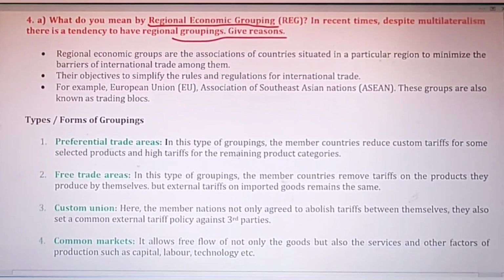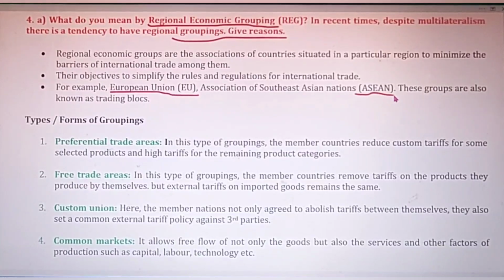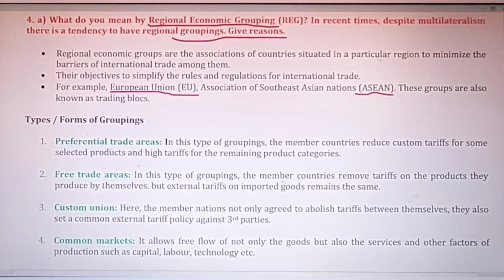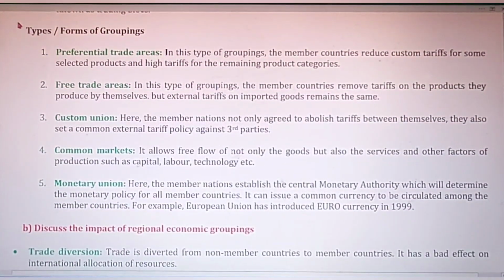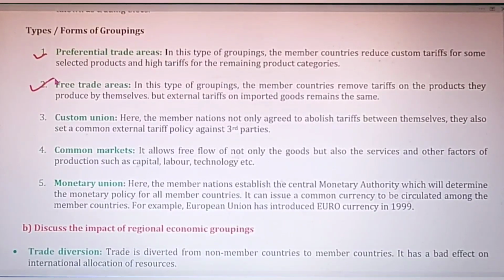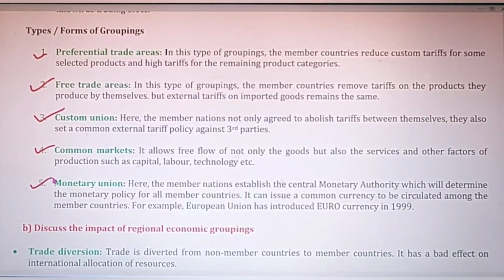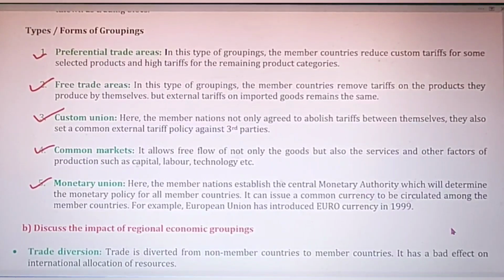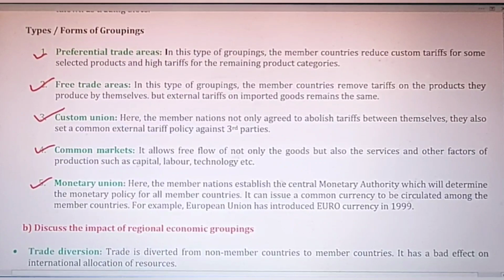Okay, and very good examples of these type of associations are European Union, then Association of Southeast Asian Nations, so like that. And let's see the different types of groupings. First one is preferential trade areas, then free trade areas, custom union, common markets, and monetary union. So all these are different forms or the different areas where these groupings can work.